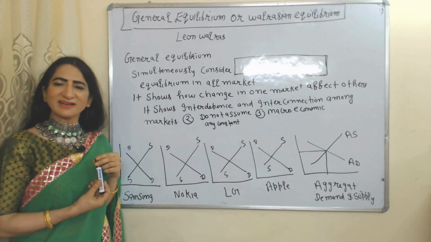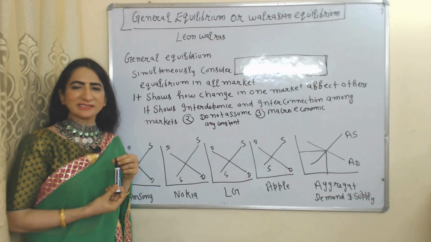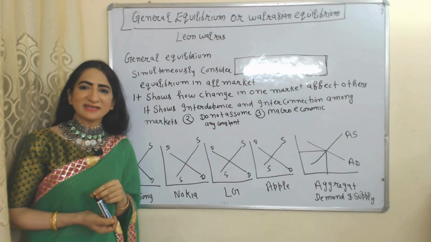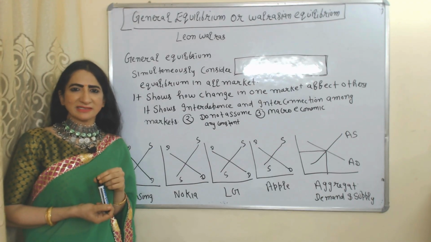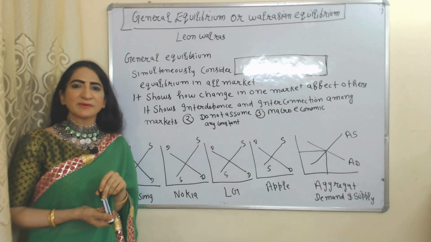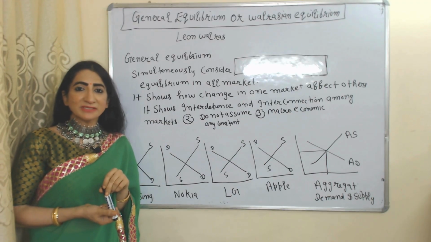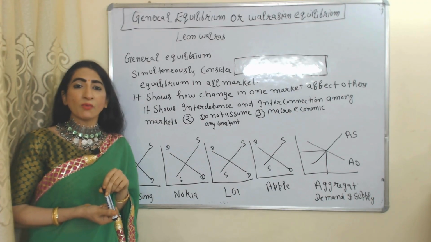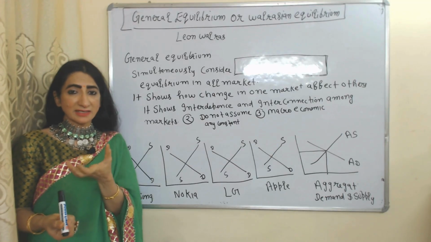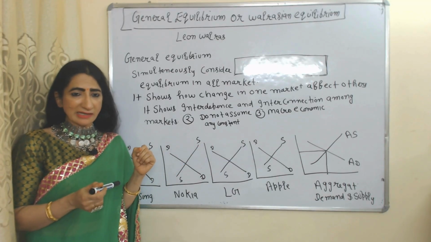Now we will see general equilibrium. General equilibrium is given by Leon Walras. That's why it is also known as Walrasian equilibrium. General equilibrium simultaneously considers equilibrium in all markets. That means general equilibrium considers how one market can affect another market, or we can say that general equilibrium explains interdependence and interconnection among markets.